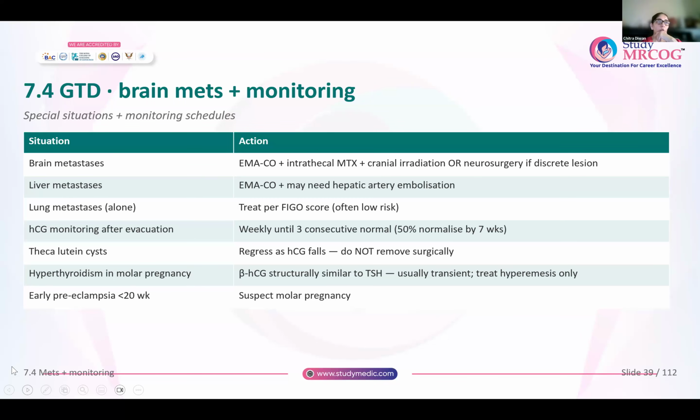Now, hyperthyroidism in molar pregnancy is seen quite frequently. It is because of the structural similarity between beta HCG and TSH. This hyperthyroidism is transient and it doesn't need any treatment. You will have to treat only the hyperemesis that is associated with this molar pregnancy and with the hyperthyroidism. And any woman who presents very early with preeclampsia, usually preeclampsia is supposed to start after 20 weeks of pregnancy. Any woman presenting earlier than that, always suspect a molar pregnancy.